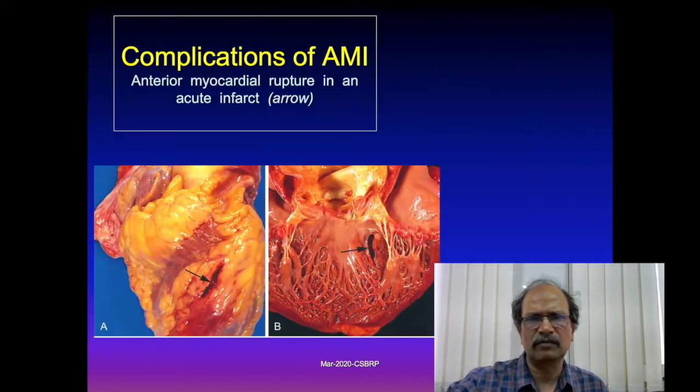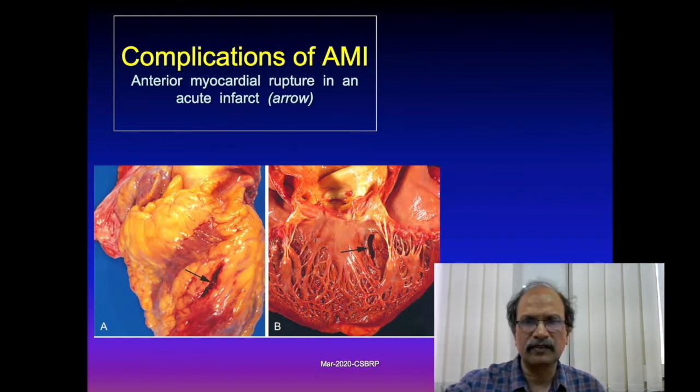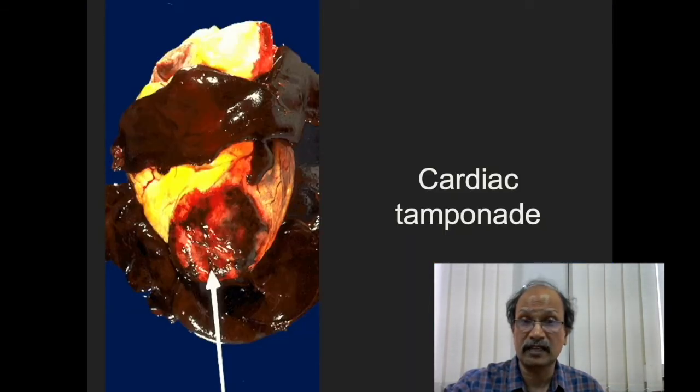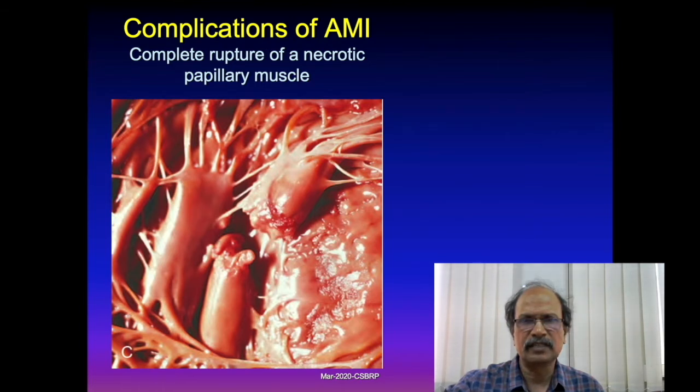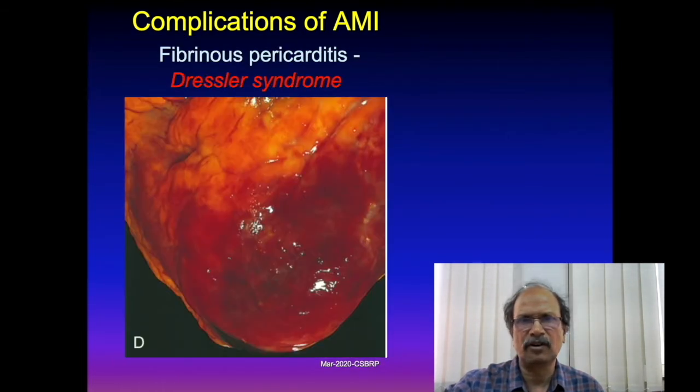So this image shows that the myocardium ruptured at the site of infarction, and ruptured myocardium can pump blood into the pericardial sac. Accumulation of blood in the pericardial sac with associated compromise of the cardiac contractility is known as cardiac tamponade. And again you see this papillary muscle rupture, and this is the surface epicardium of the heart showing reddish discoloration and fibrinous exudate.